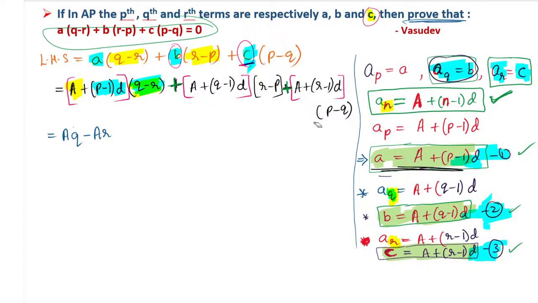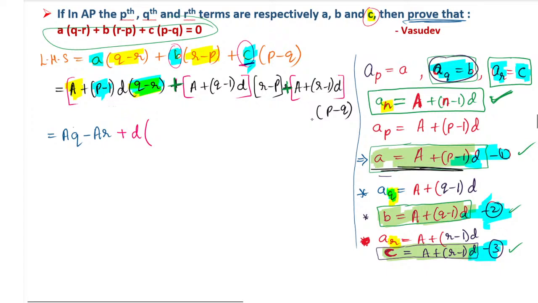And next what I will do is I will take this whole thing and multiply it with both. So d I am taking outside only. I am not making any changes with the d. I am taking that d outside the bracket, and only multiplying this p minus 1 with q minus r. So all of you listen. d I have kept as it is. I am multiplying only this p minus 1 with the q minus r. What will happen now? So it will be p minus 1. Okay, first we will multiply properly. We will take that p first. p multiplied with the q and p multiplied with the r.